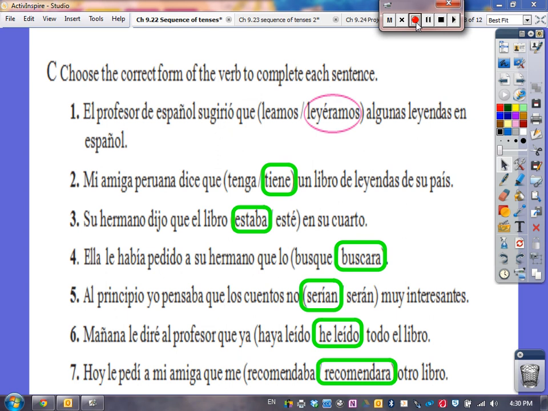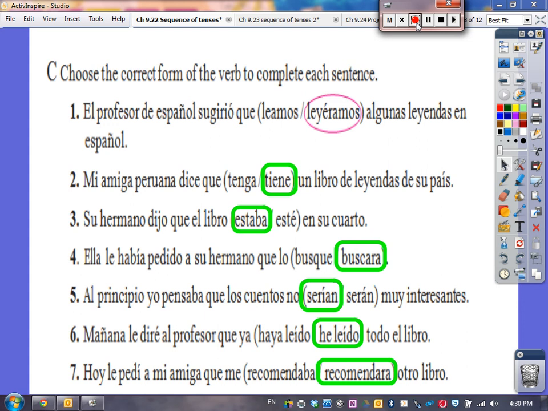Imperfect subjunctive. At the beginning, I was thinking the stories were not very interesting. Would not be interesting. That means it needs to be conditional. Number 6, Mama will tell the teacher that I've already read the whole book. He leído. That was present perfect.